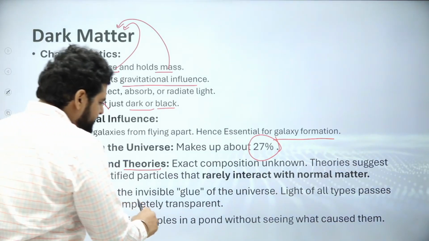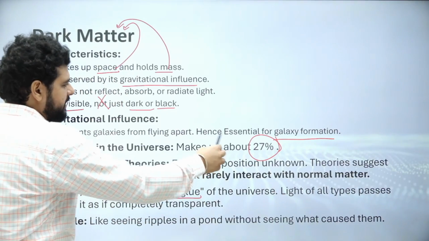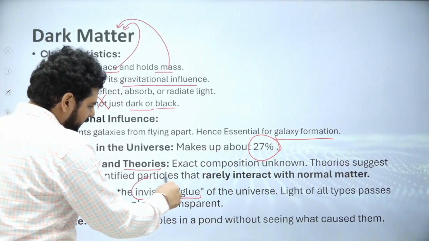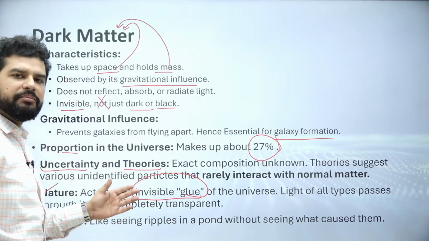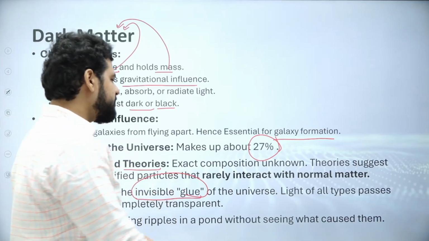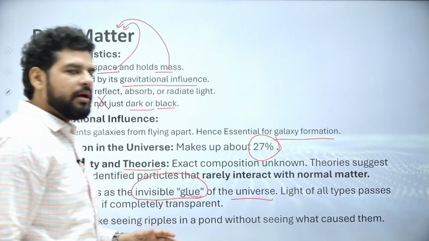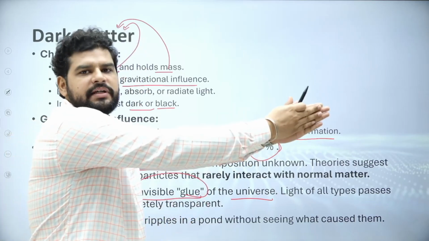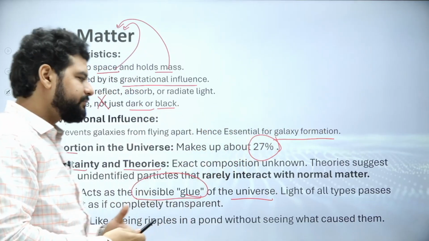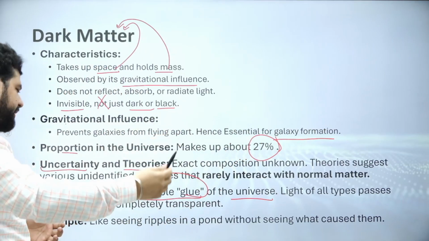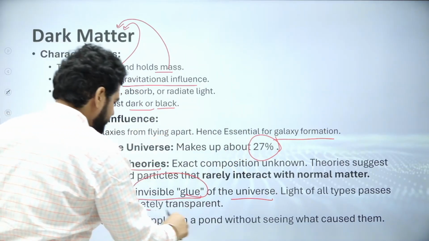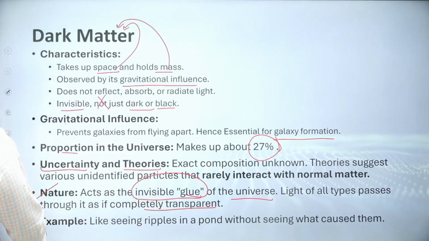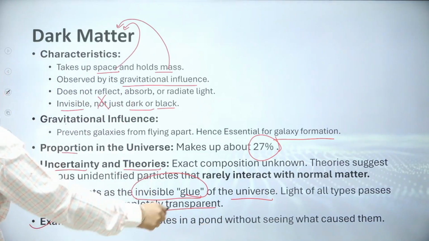What is the nature? It is the invisible glue. Now I am giving you a lot of these things, right? Why? Because from an exam perspective, this is important. They can ask you in any way. It is the invisible glue of the universe. Any and all types of light just pass through this thing. So it is not opaque, right? It allows light to pass through it. Okay, so it is completely transparent. Like seeing ripples, we have already discussed in the pond, right?